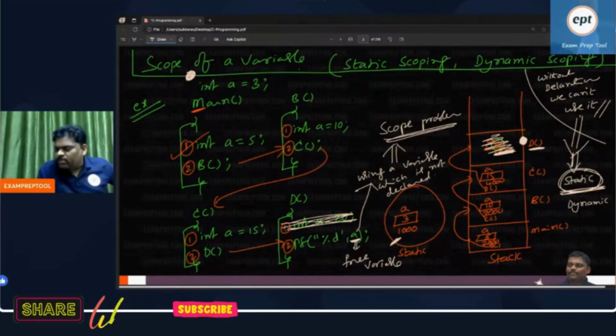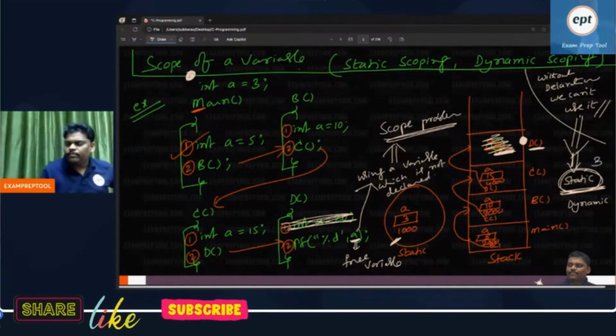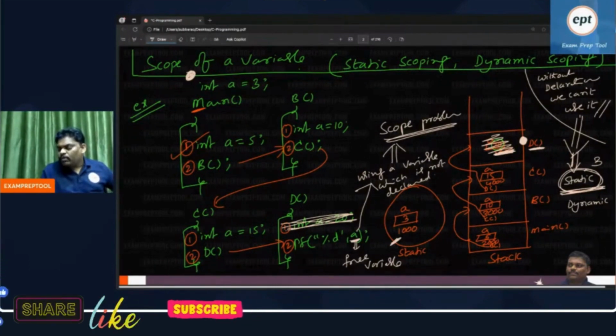Remember, in static scoping, answer 3 will be printed. This is the better idea.